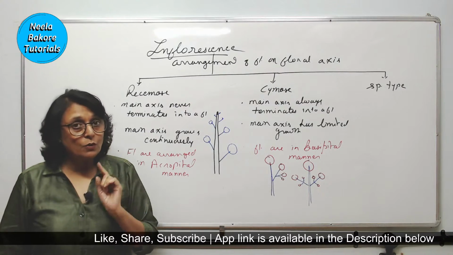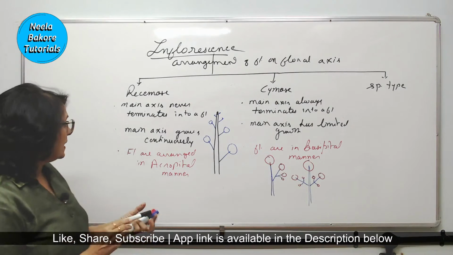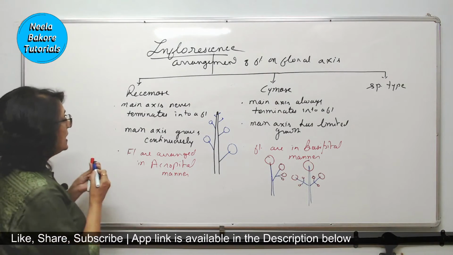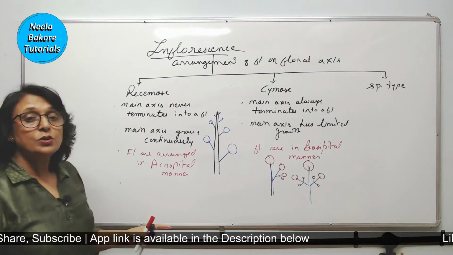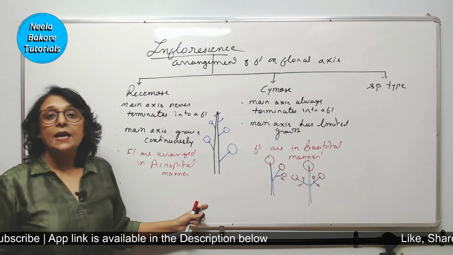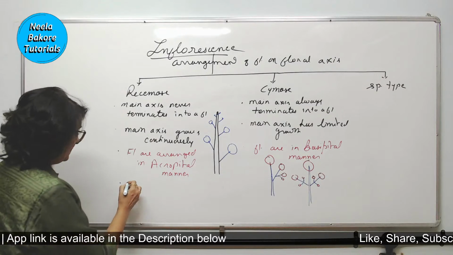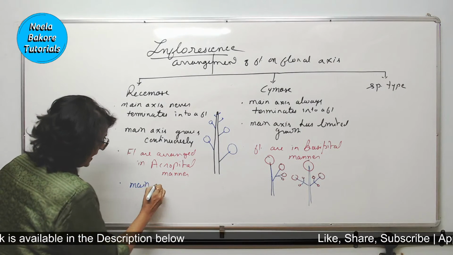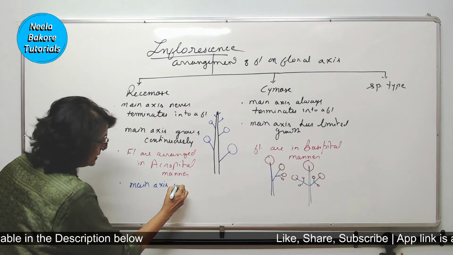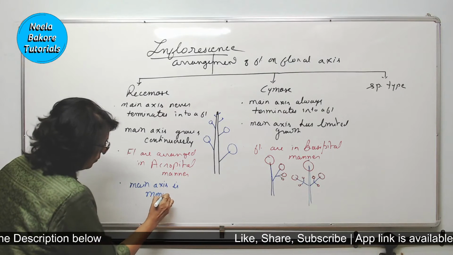Now let us talk about one more difference. The other difference is, in case of racemose, the main axis is monopodial.